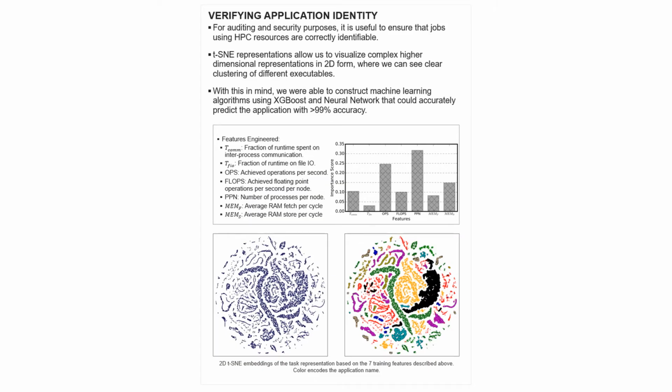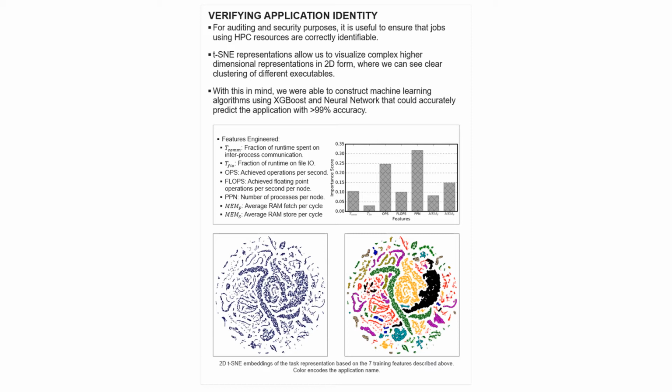One avenue we explored is the viability of using performance logs to positively identify executables based on their performance characteristics. We identified 7 features, either engineered or from the logs, which yield the strongest predictive power. These are the fraction of runtime spent on inter-process communication and file I/O, the achieved operations per second and floating point operations per second, the number of processes per node, and the average RAM fetch and store per cycle.